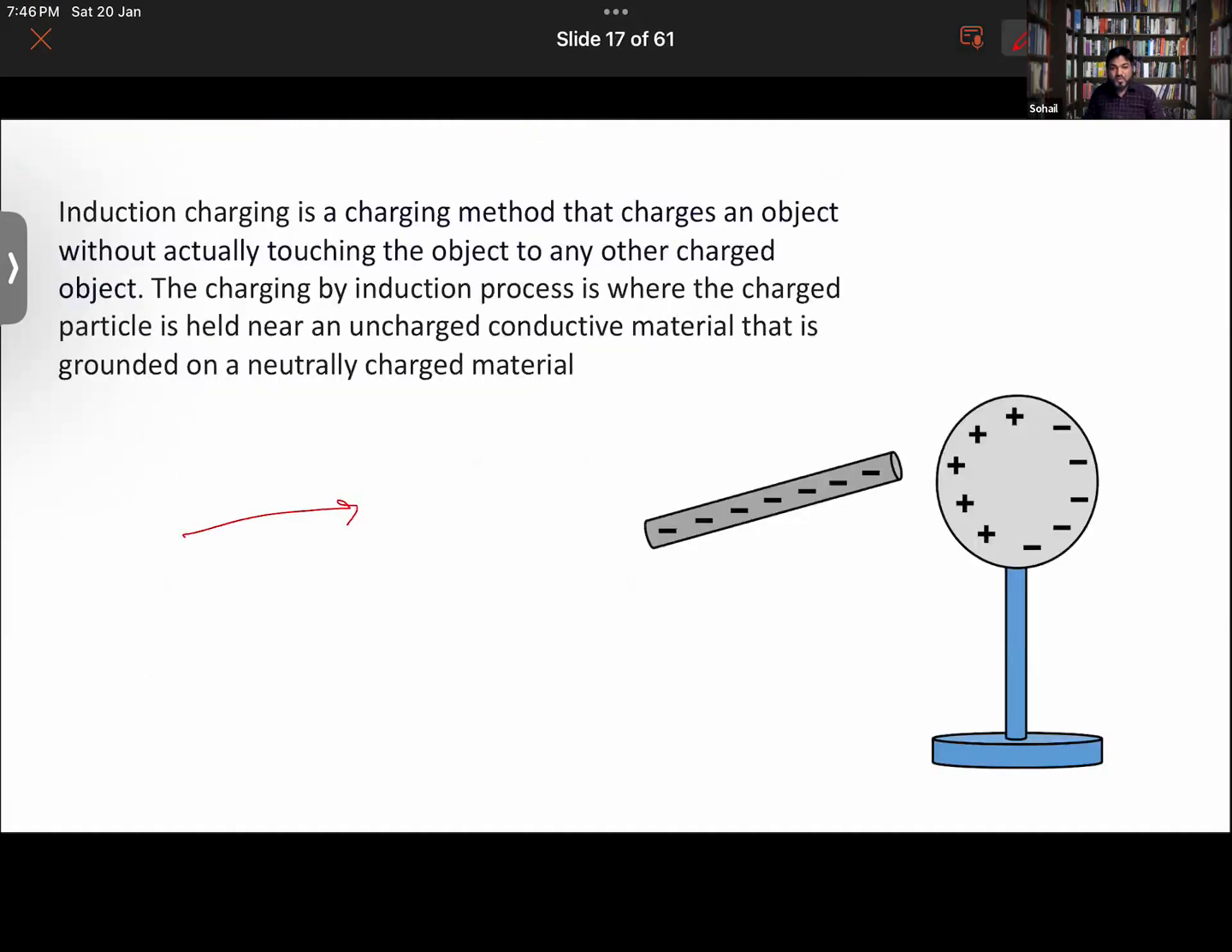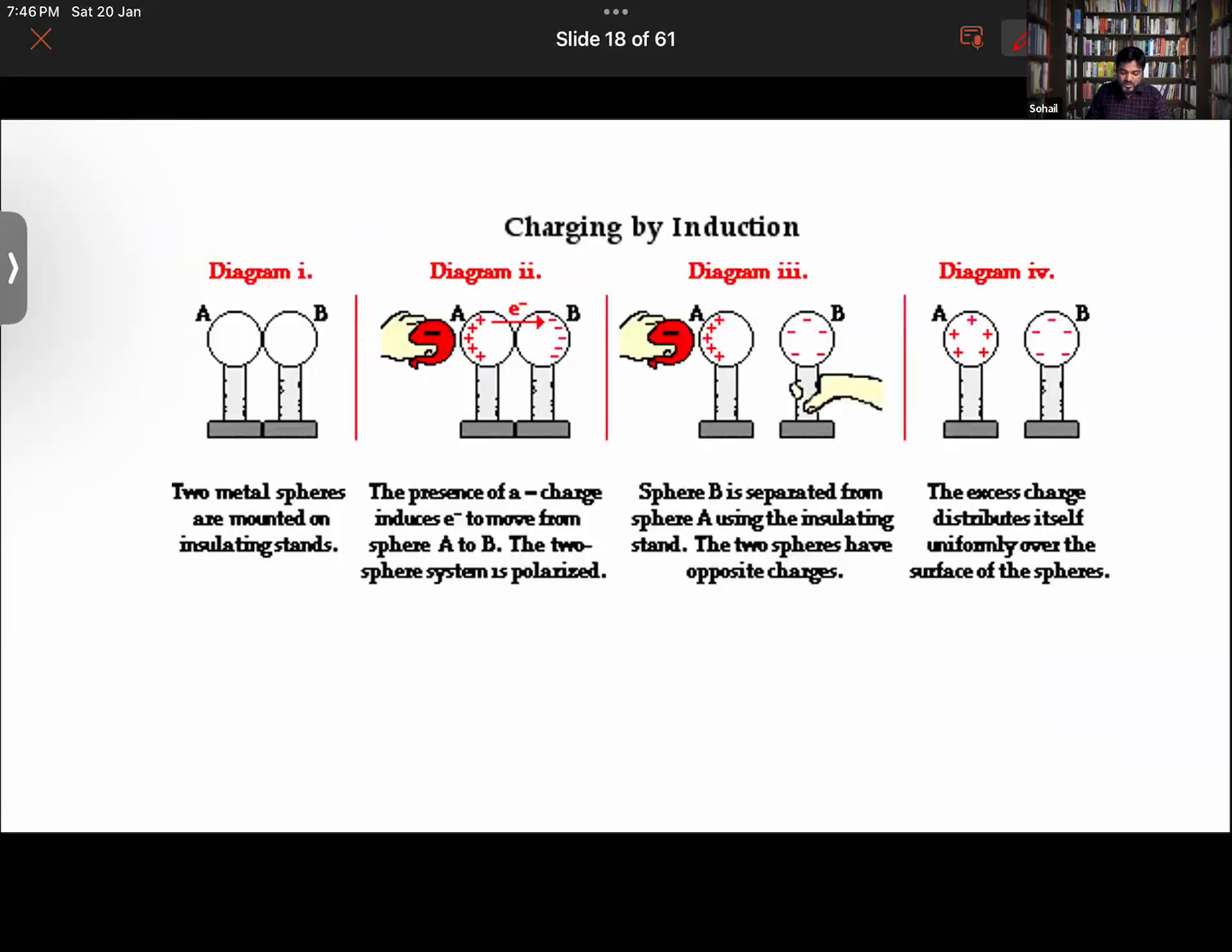Now see over here how charges are transferred in induction. In the case of induction, look basically what happens. There's a neutral body; the number of protons and electrons in it are equal. Have a look at this one, that will give a better picture of how induction basically works. There are two metal spheres and they are mounted on insulating stands. Right now both of them are neutral.